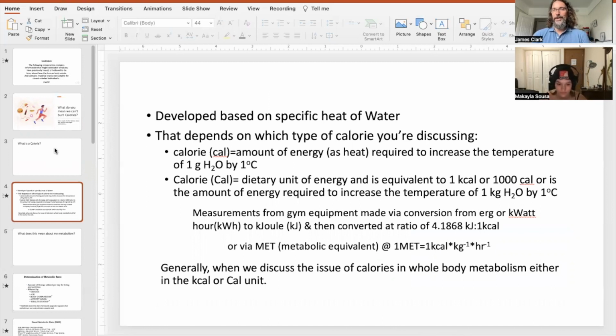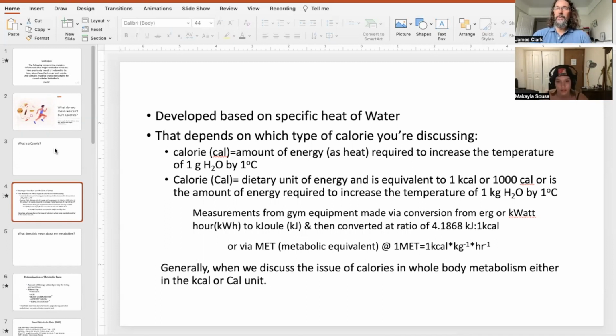Now the question is, what do you mean by kilojoule? That is a good question. I was just about to ask that. A kilojoule is simply the unit of energy that we use in science that is a measure of work that's being done. And the chemistry definition, isn't it how much energy it takes to heat up 1 joule of water? It's not 1 joule of water, it's 1 gram of water. So now we have two different calories that we're looking at.